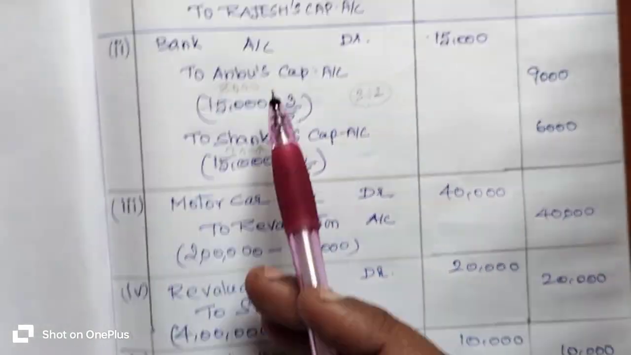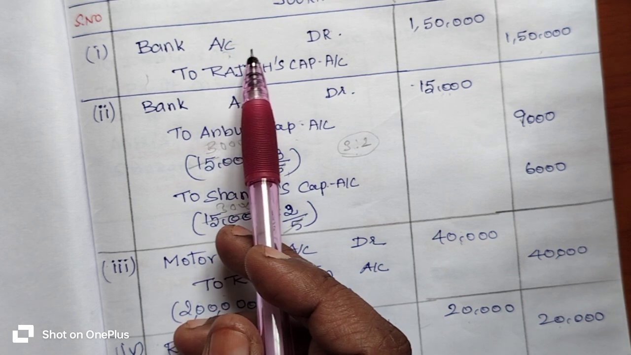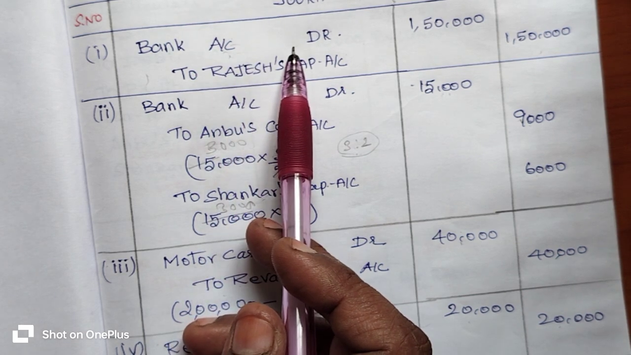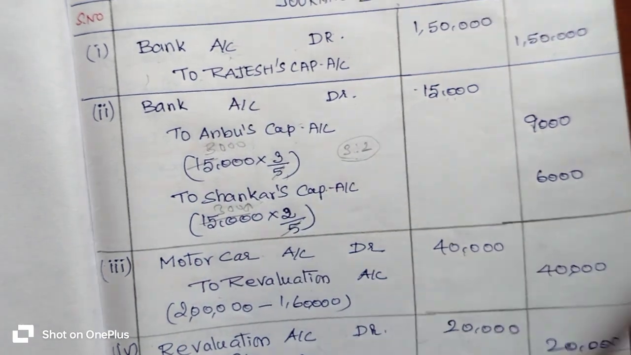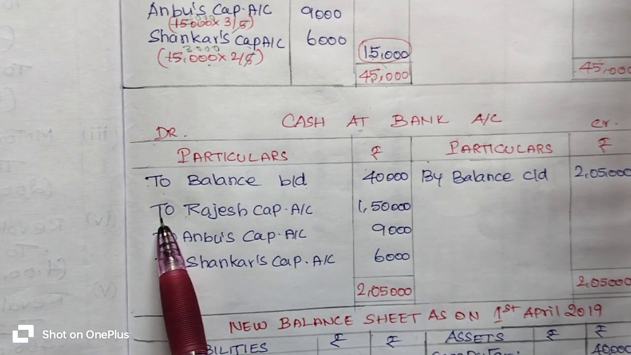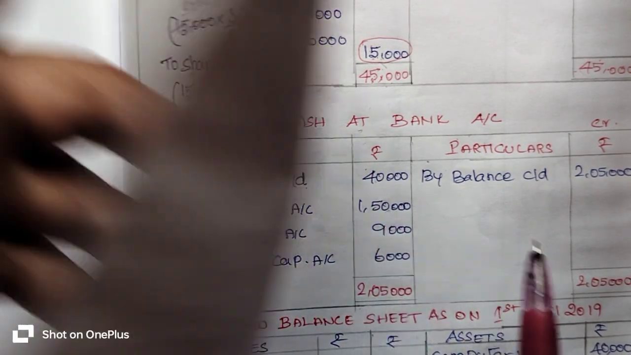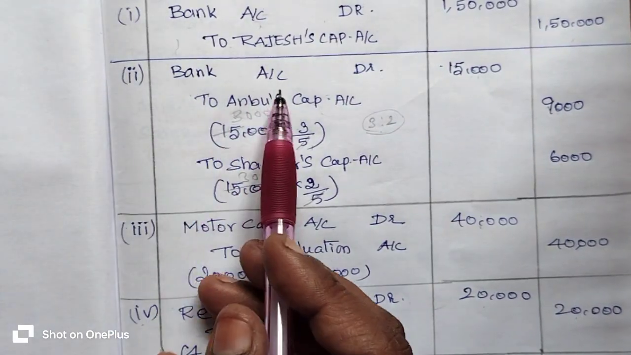The first transaction we have is the bank account on debit side. So you go to the debit side of the cash at bank account and write the opposite account. Which is the opposite account? Rajesh's capital account. So you go to the debit side of the cash at bank account and write "To Rajesh capital account 1,50,000 rupees."